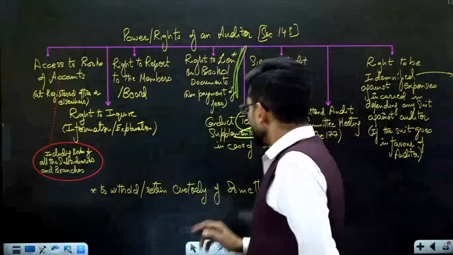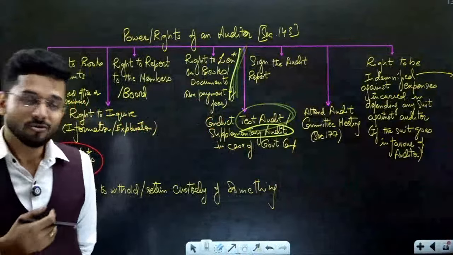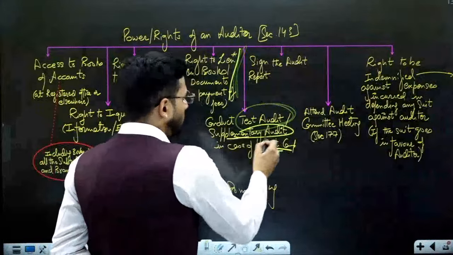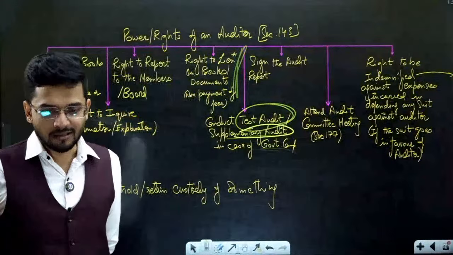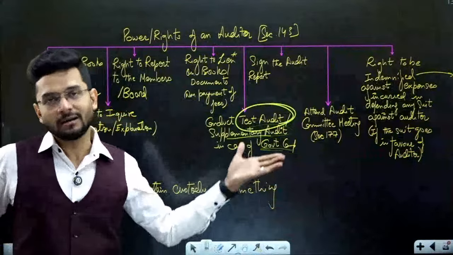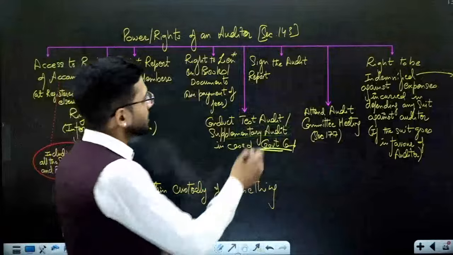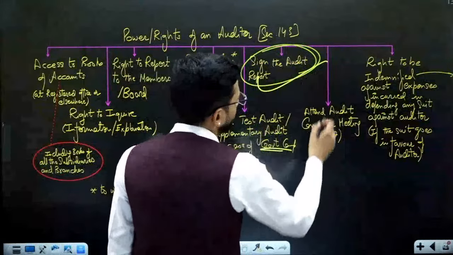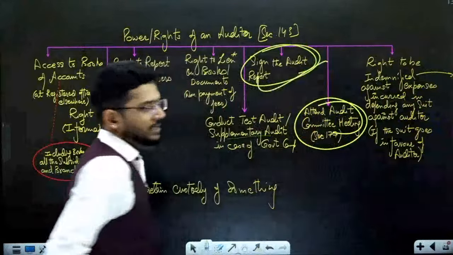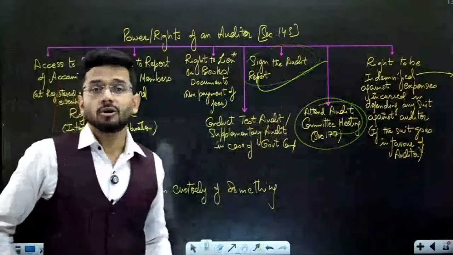Conduct test audit, surprise audit, supplementary audit. So in case of a government company, the auditor can also conduct supplementary audit. Additional audit can be conducted by the auditor. Sign the audit report. He has the right to sign the audit report. Attend the audit meeting. It is the right of the cost auditor to attend the audit committee meeting.